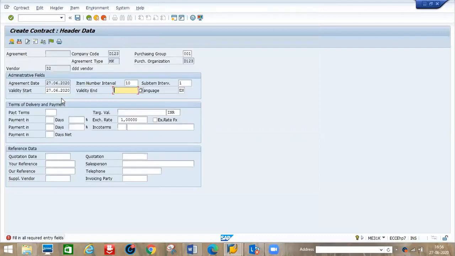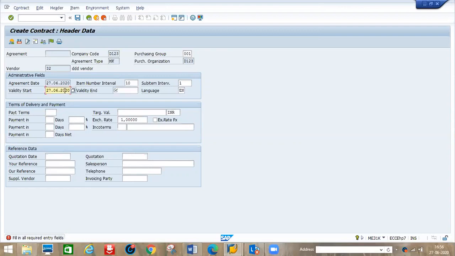Whenever you create contracts, the start date and end date are mandatory, right? Like any rental agreement, the creation date is different, but the agreement start date and end date will be different. Here also we need to enter the validity. Agreement creation date is today, but the validity start and validity end are different.